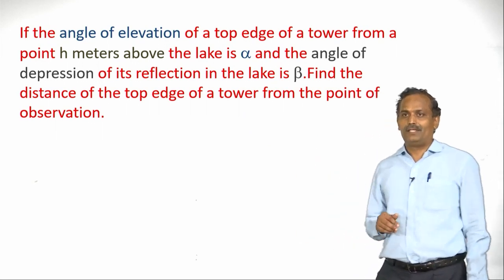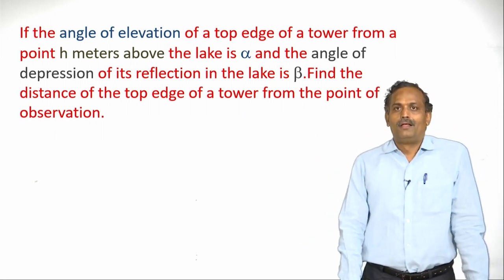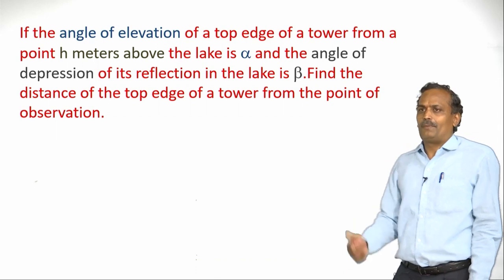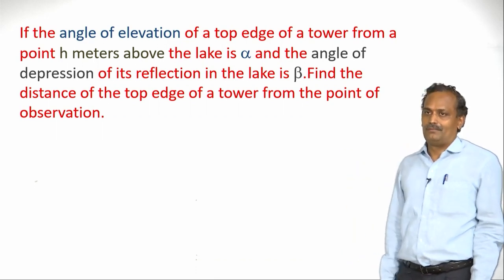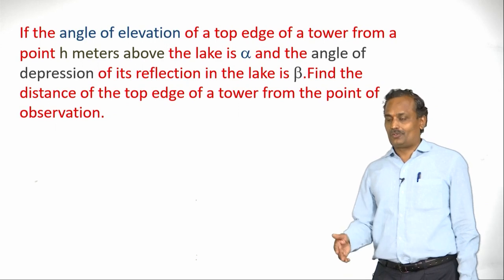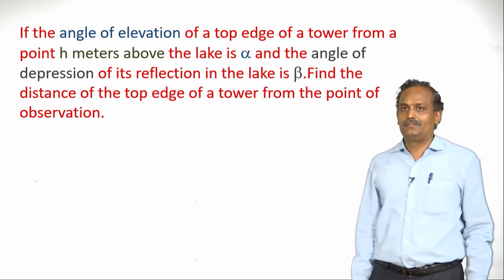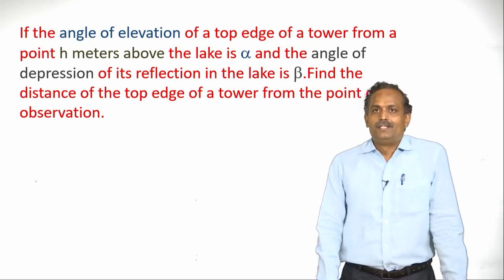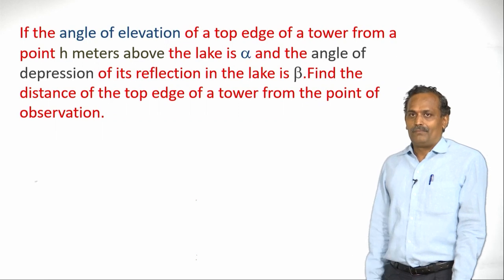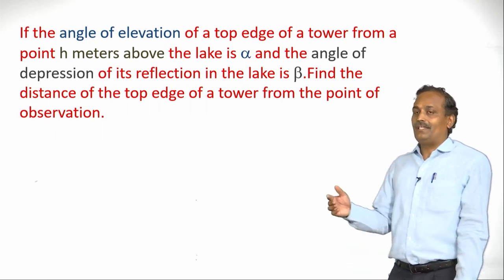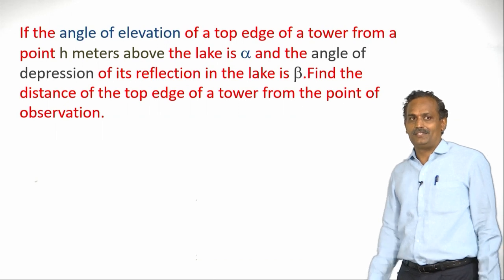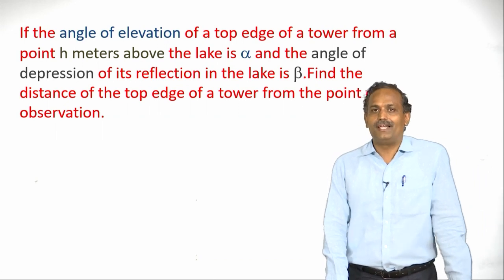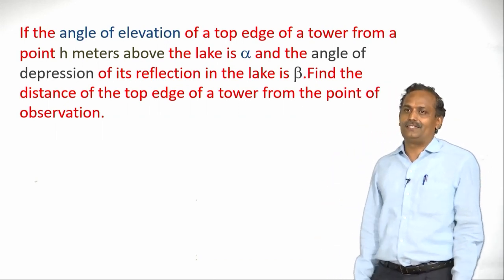So there is a tower, let us imagine a tower, and a person is viewing it. A person is viewing the top of the tower. So what does he have to do? Does he have to raise the head or lower the head? Yes, you are right. He has to raise his head. So he is seeing the tower. Since he is seeing the tower by raising his head, we will get the angle of elevation. So the angle of elevation is alpha here,